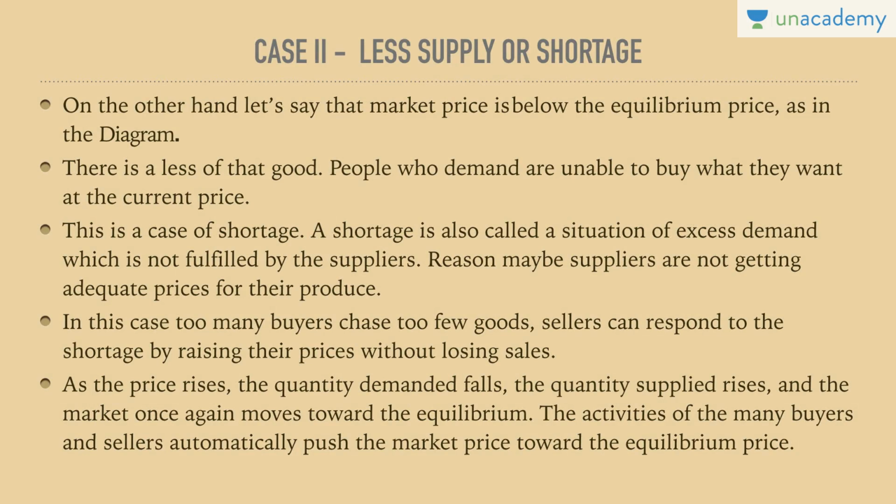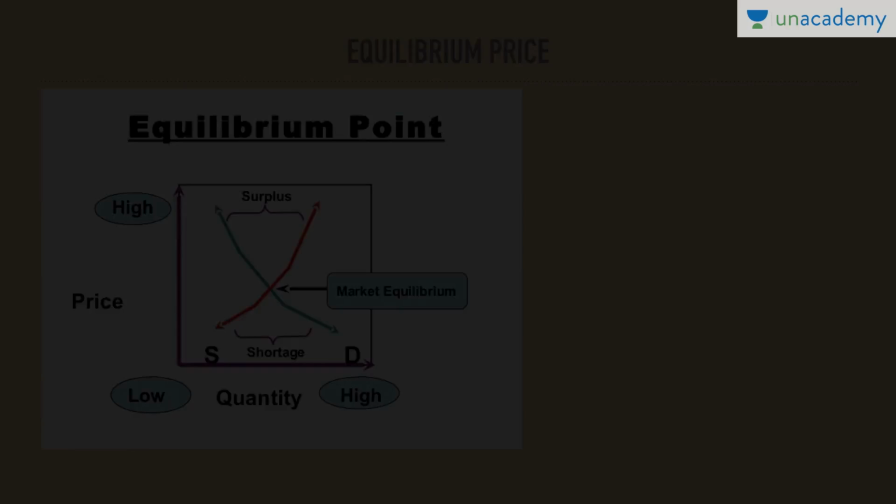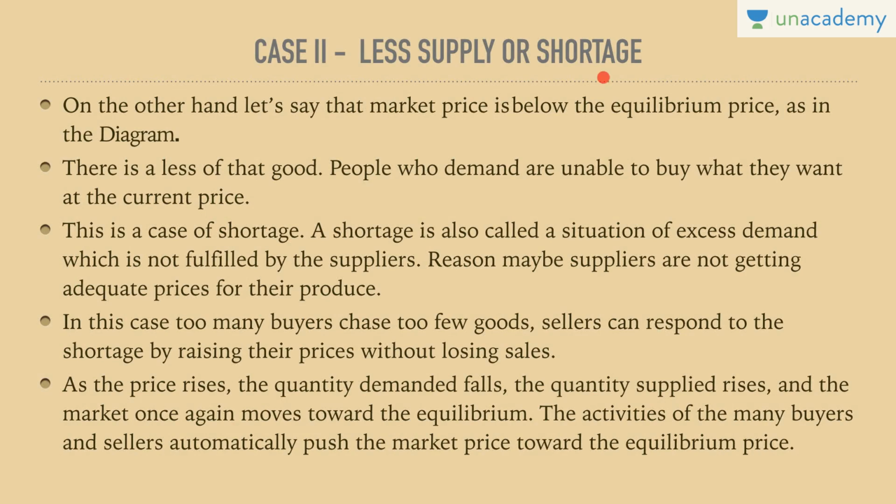Coming to the second case, less supply or shortage. In this particular case, we have the opposite of surplus. So we have shortage over here. In this case, suppliers are not supplying as much as the quantity demanded. Demand is extremely high, it is the maximum, reason being that it is the cheapest good, or good at the lowest price. On the other hand, supply is not as much, reason being that it is the lowest price. Suppliers don't have the motivation to supply large quantities. Hence, this situation is considered to be shortage. Wherever there is shortage, suppliers are not producing as much. So case number 2 talks about less supply or shortage.